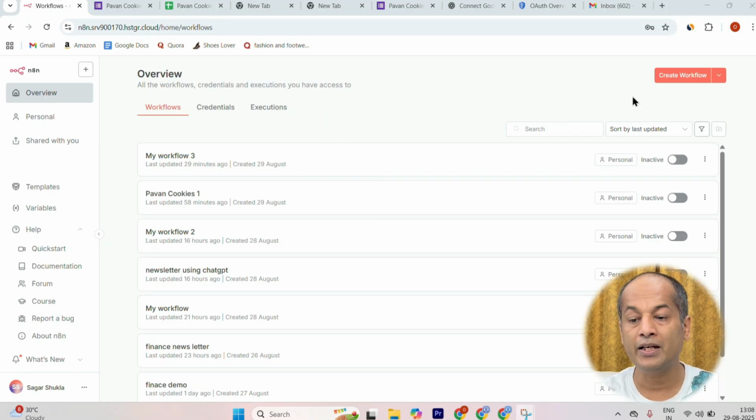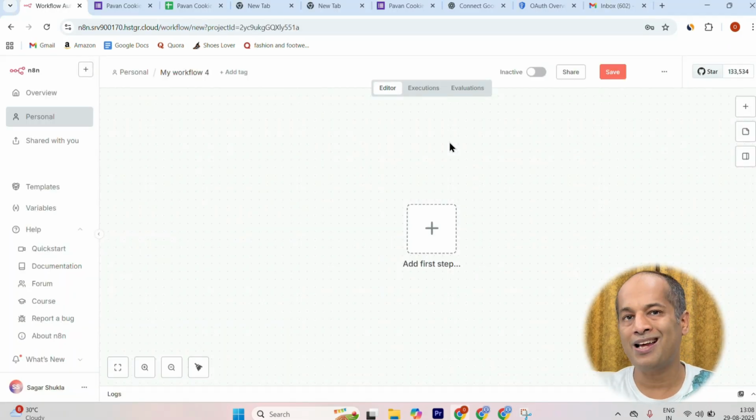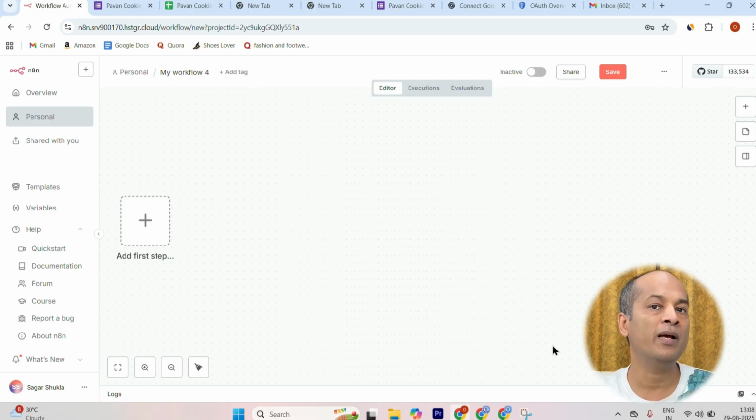So let's get started. I'll press the Create Workflow button. This is the start of AI automation. Okay. Don't get scared. This is called the editor. As I have told you, as you play around, these things will become very simple for you. As you press the plus button, it will start a trigger.